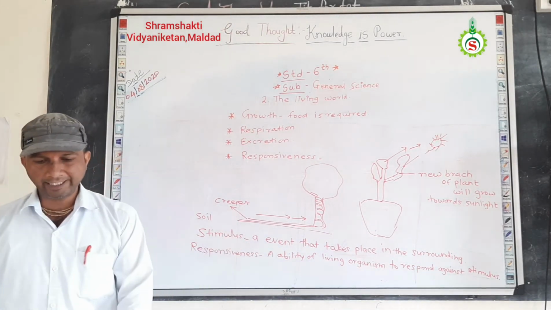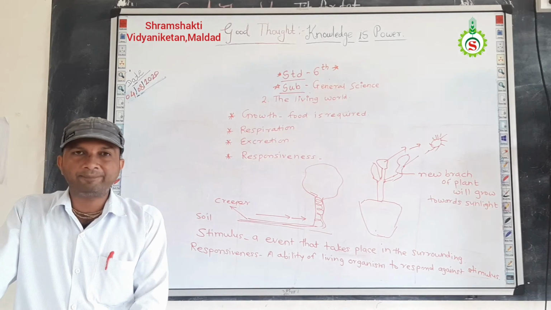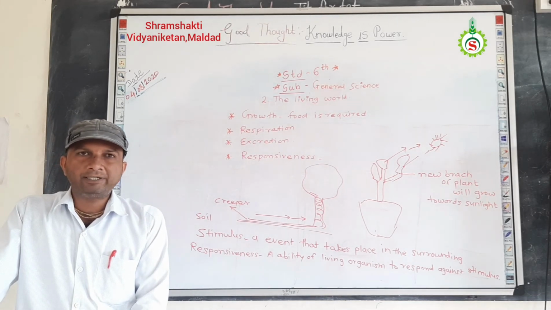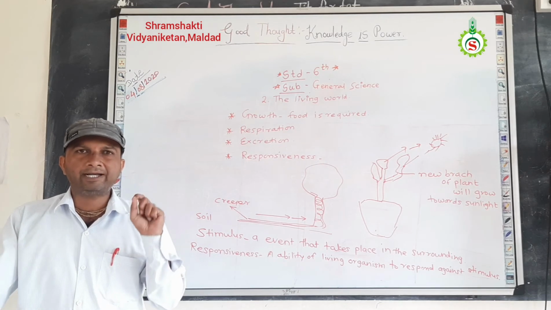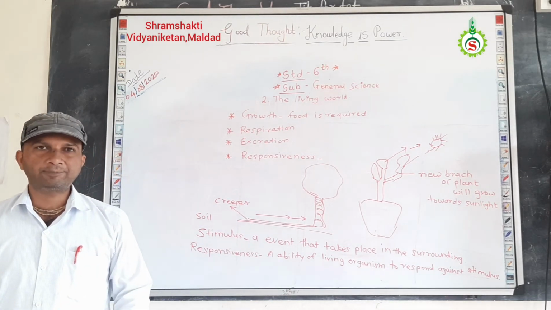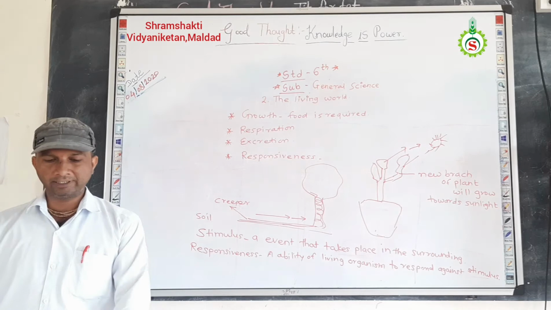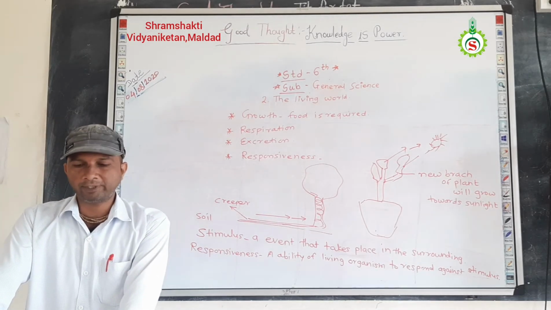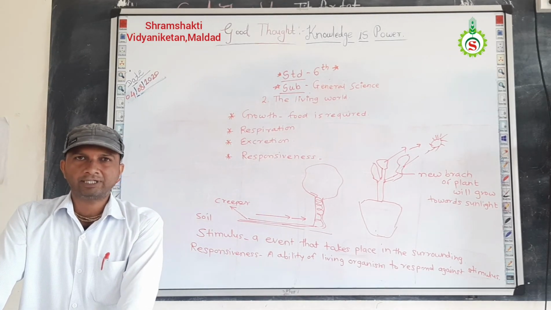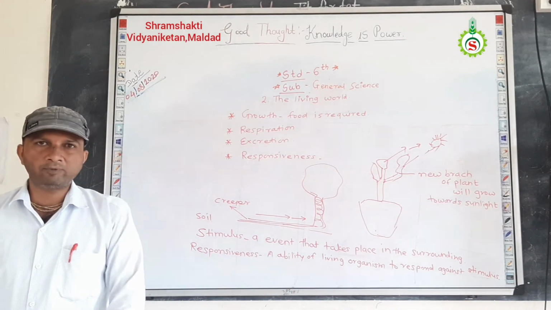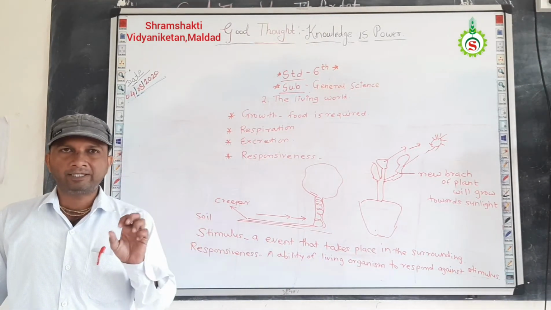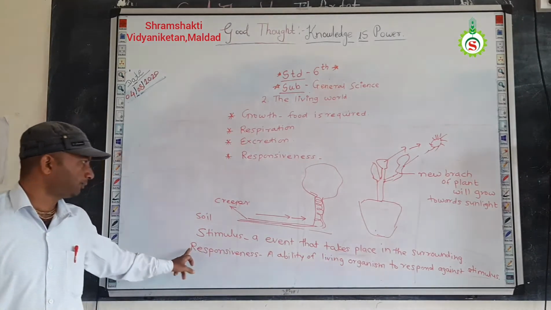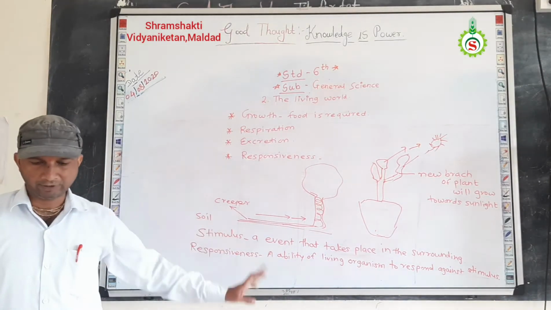Understand? In the second example, suddenly you felt the pin prick. Pricking of a pin is the stimulus, and when we withdraw our hand after the pin prick, that is the responsiveness against that stimulus. In the third example, the leaves of the mimosa plant were touched. So touching the mimosa plant is the stimulus, and the mimosa plant folding its leaves is the responsiveness of that plant against that particular stimulus.